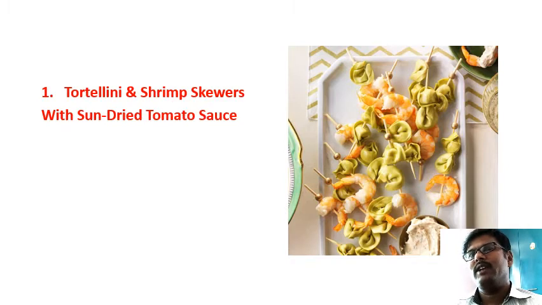So I'm going to give you 10 important, well-known and common cold appetizers which are used worldwide from European cuisine. The first one is tortellini and shrimp skewers with sun-dried tomato sauce. You can see how this dish has been decorated with a stick so that the guest can, even with bare hands and no help of cutlery and crockery, easily take it with the help of that pick, dip it in that sauce and have it very comfortably. This dish is known as tortellini and shrimp skewers with sun-dried tomato sauce.